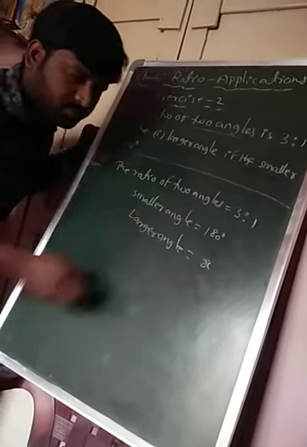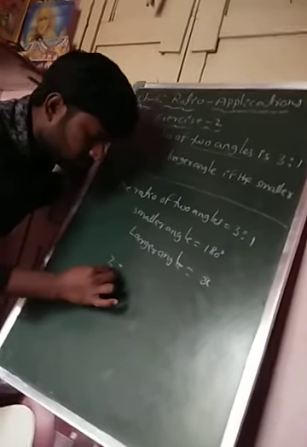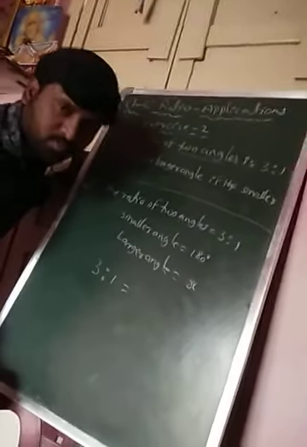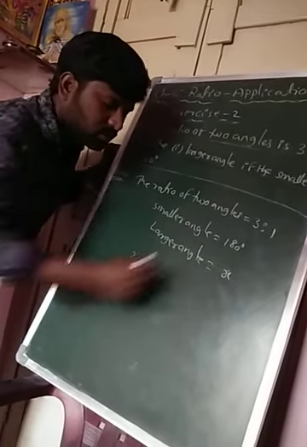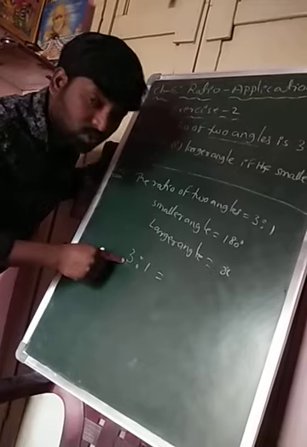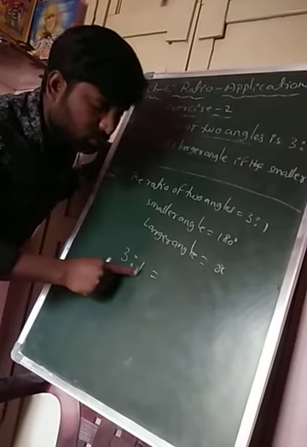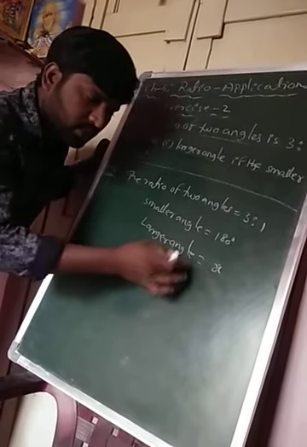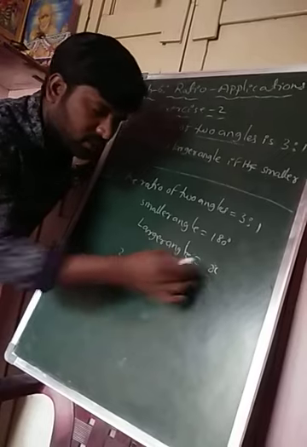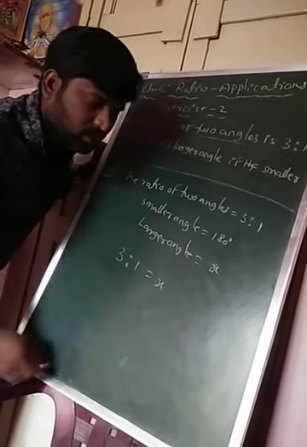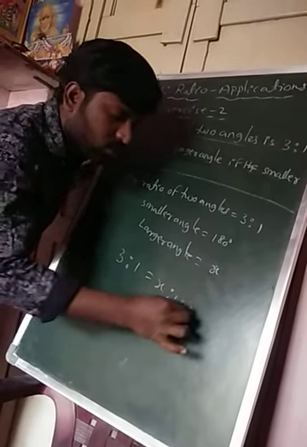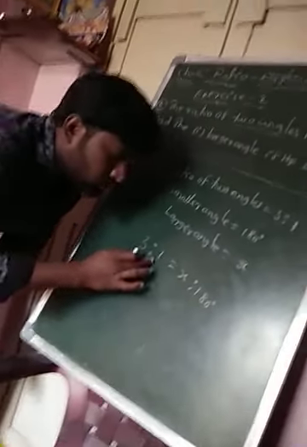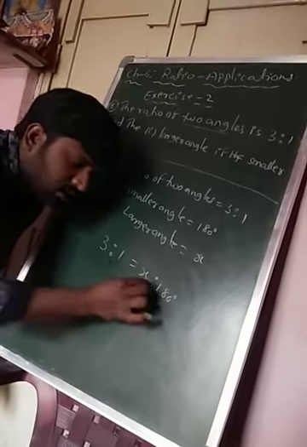Now these two are in proportion. So I am taking it like this: 3:1 is equal to, proportion means the equality of two ratios. 3 is corresponding to the larger angle, 1 is corresponding to the smaller angle. The larger angle is unknown, so that's why it is x. What is the smaller angle? 180 degrees. So 3:1 is equal to x is to 180.